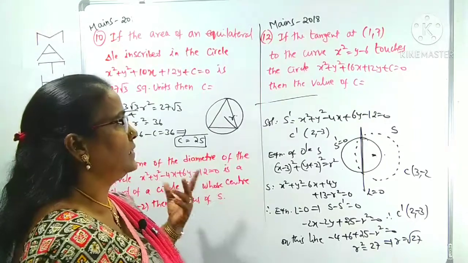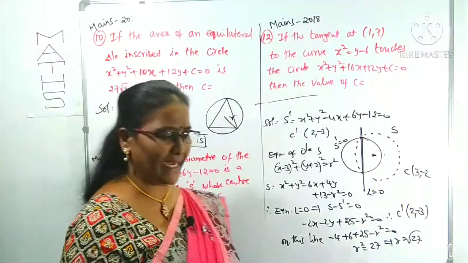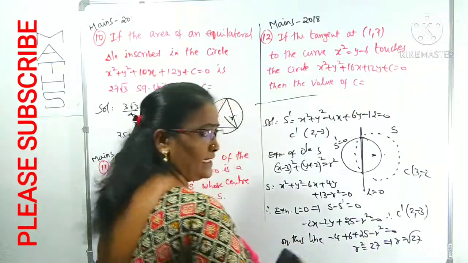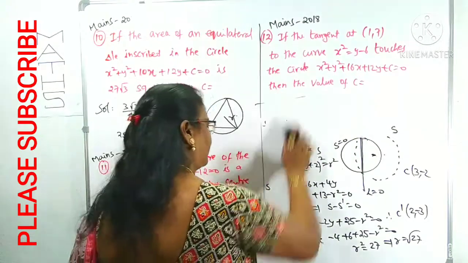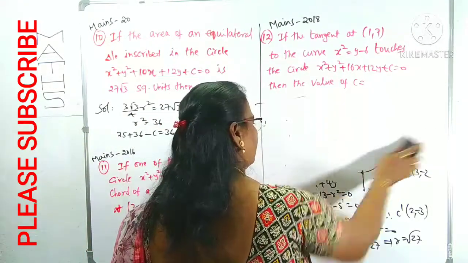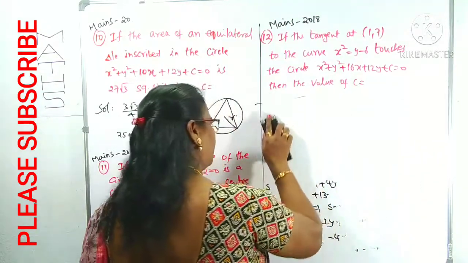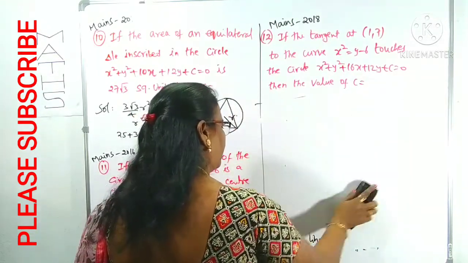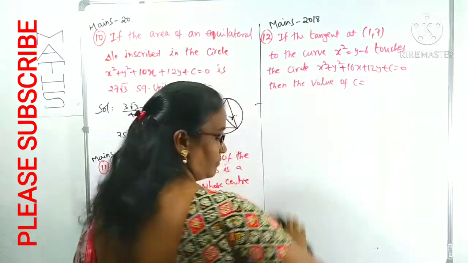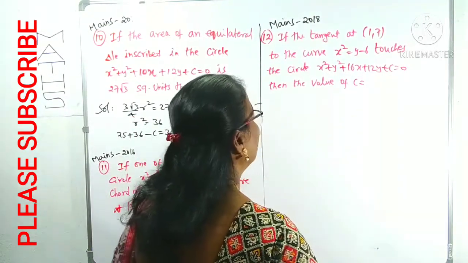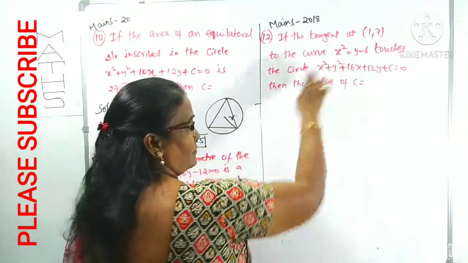Is it clear? Now we can come to question number 12, which is given in Mains 2018. I am removing this. If the tangent at 1 comma 7 to this curve represents a parabola.